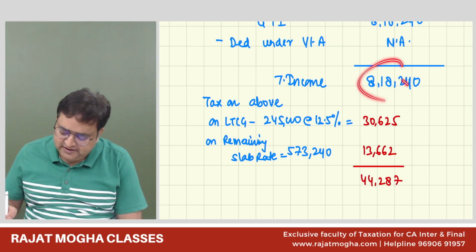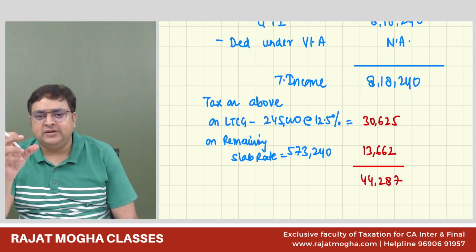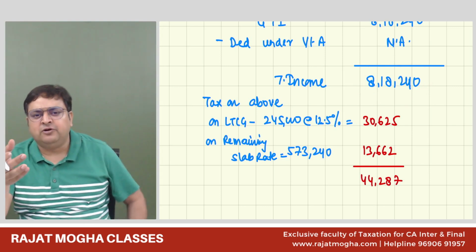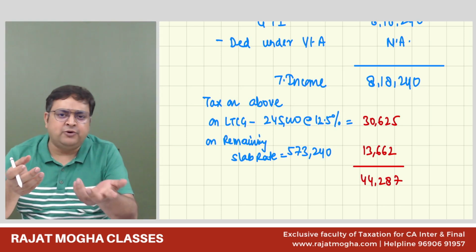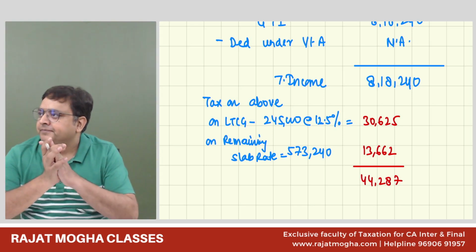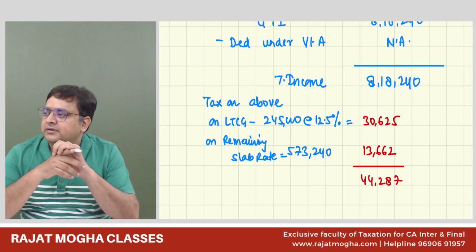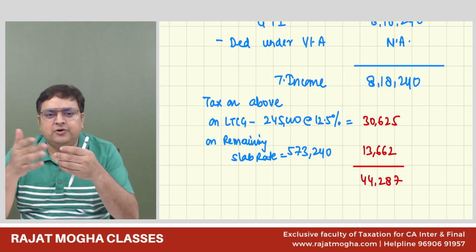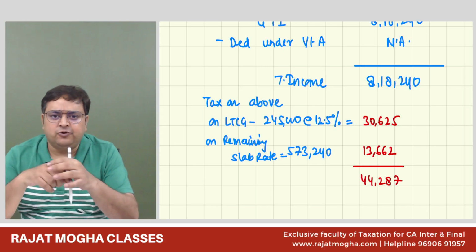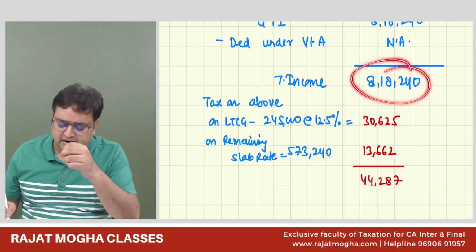Rebate would not be there. Rebate is up to 7 lakh. Also, you know that marginal relief goes only till about 7 lakh 23,000; that marginal relief concept goes till 723, 724 only. Here our difference is more.